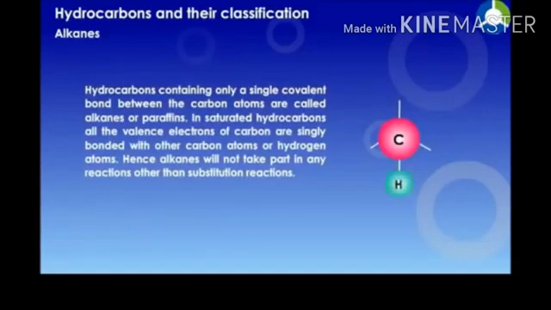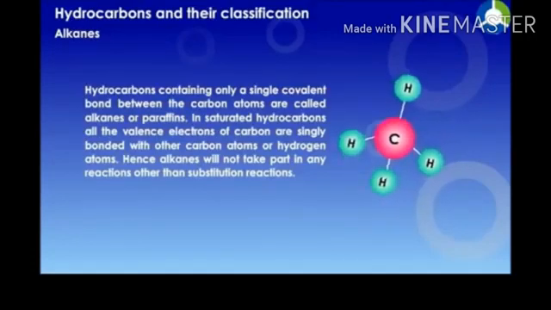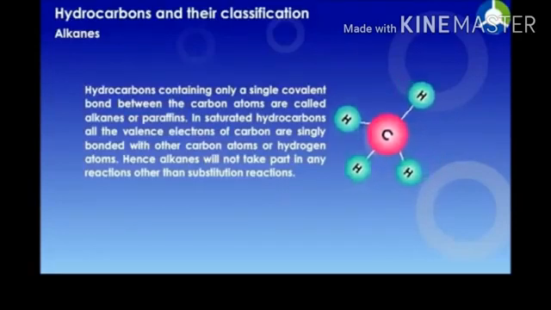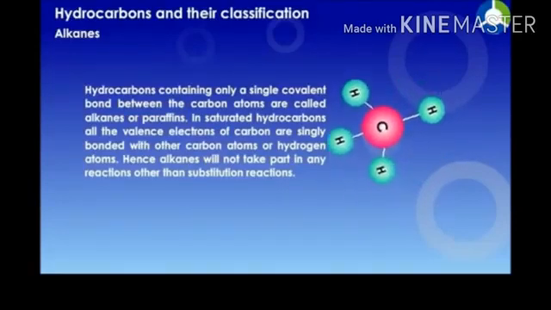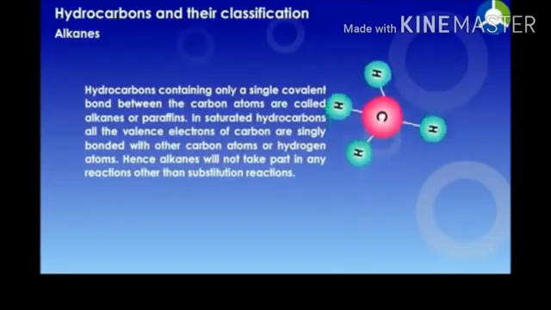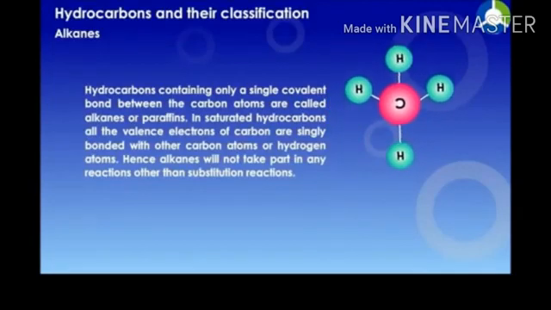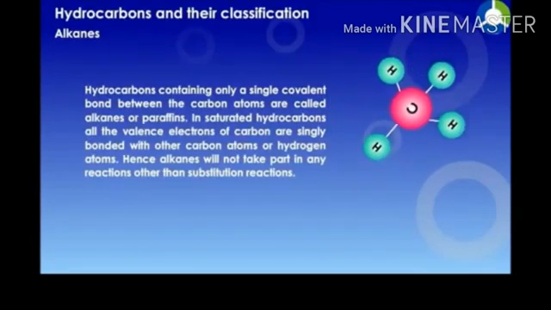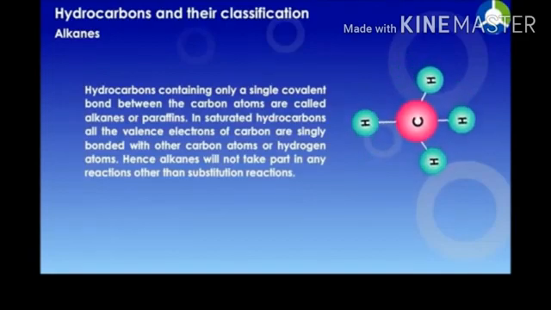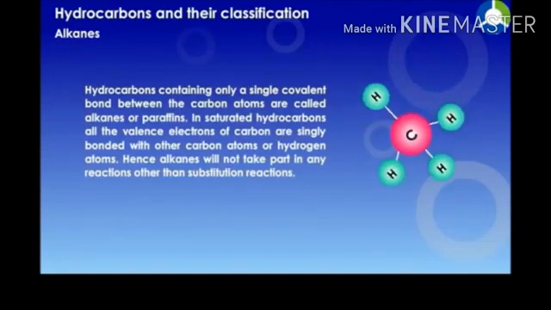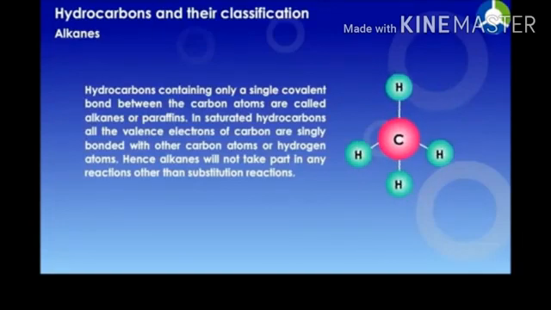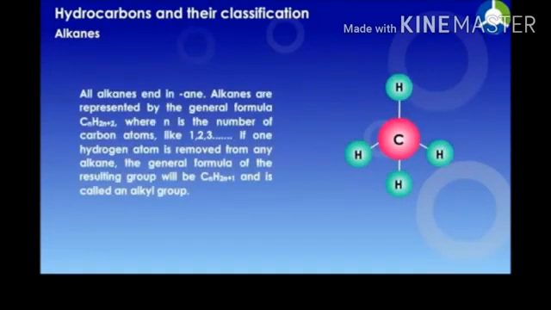Hydrocarbons containing only single covalent bonds between the carbon atoms are called alkanes or paraffins. In saturated hydrocarbons, all the valence electrons of the carbons are singly bonded with other carbon atoms or hydrogen atoms. Hence, alkanes will not take part in any reactions other than substitution reaction. A single carbon atom is connected to 4 hydrogens by single covalent bonds. All alkanes end in ANE.